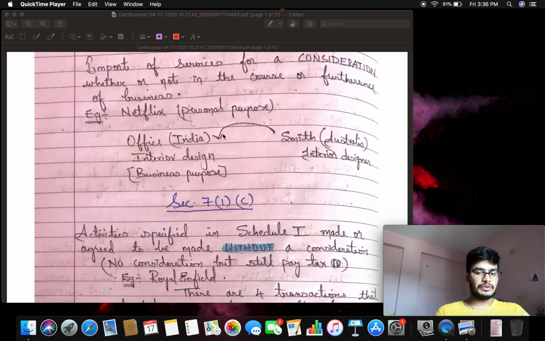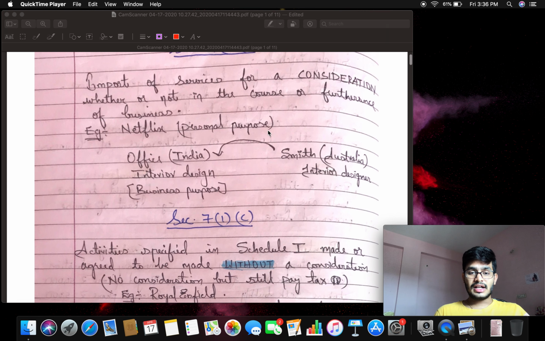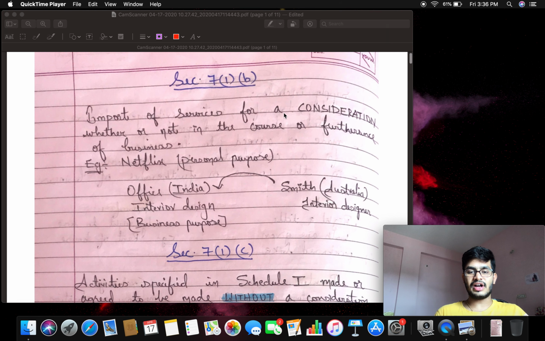One more example. You have an office in India. For the office you need interior design. So you are importing services from Australia. There is a person called Smith who is an interior designer in Australia. So you are importing from there for your office purpose, for your business purpose, for a consideration. It is treated as supply. It may be used for personal purpose or it may be used for business purpose. If it involves consideration, it is treated as supply under section 7(1)(b).